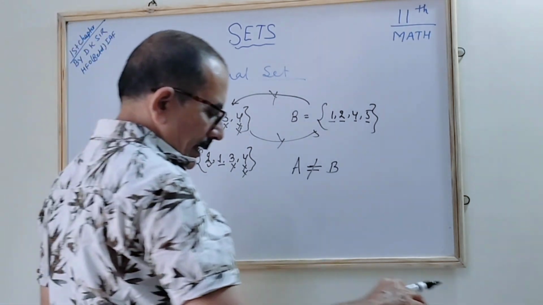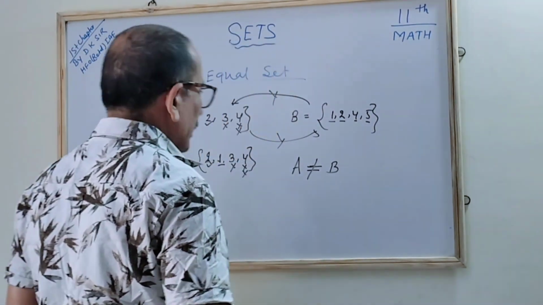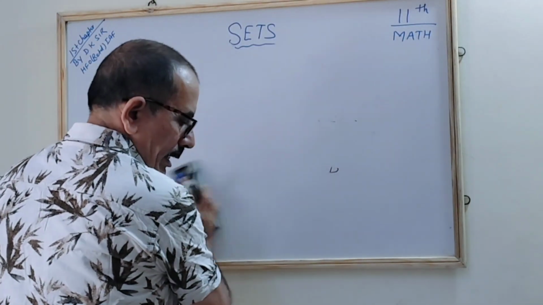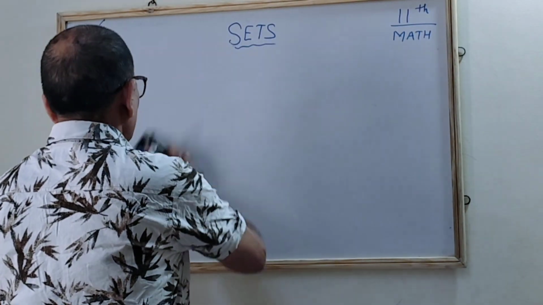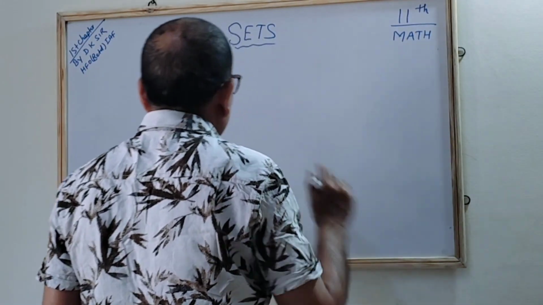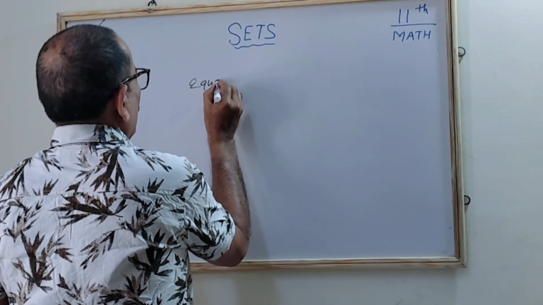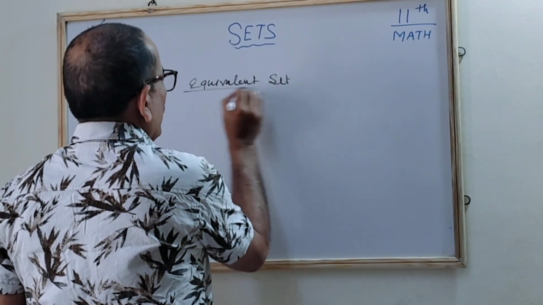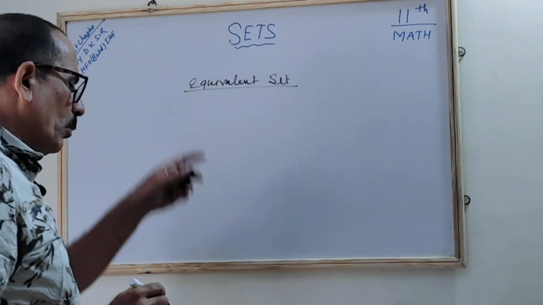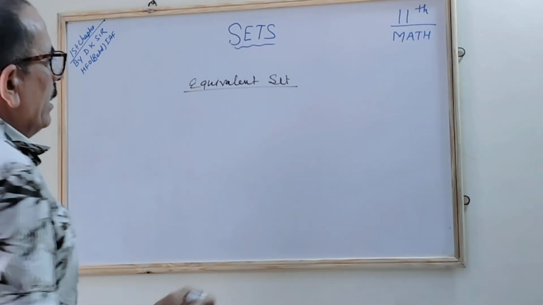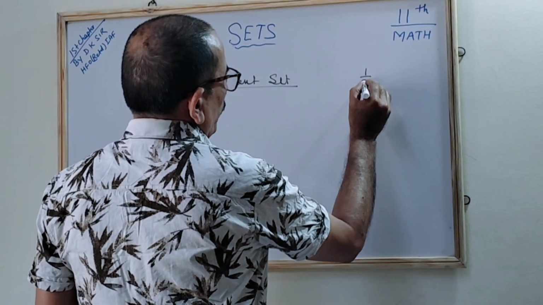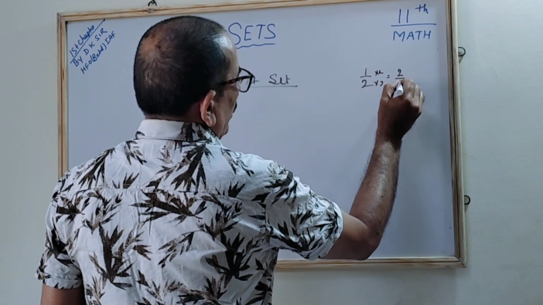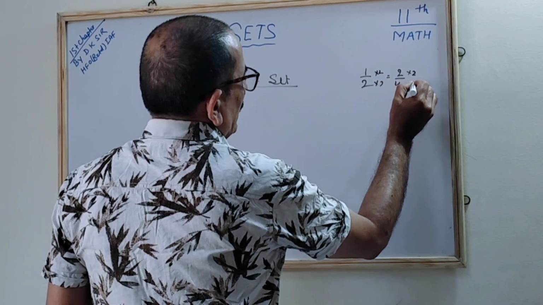The next set we will see is the equivalent set. We are already familiar with the word equivalent. For example, with fractions, 1 by 2 multiplied by 2 over 2 becomes 2 by 4, multiplied again by 2 becomes 4 by 8.